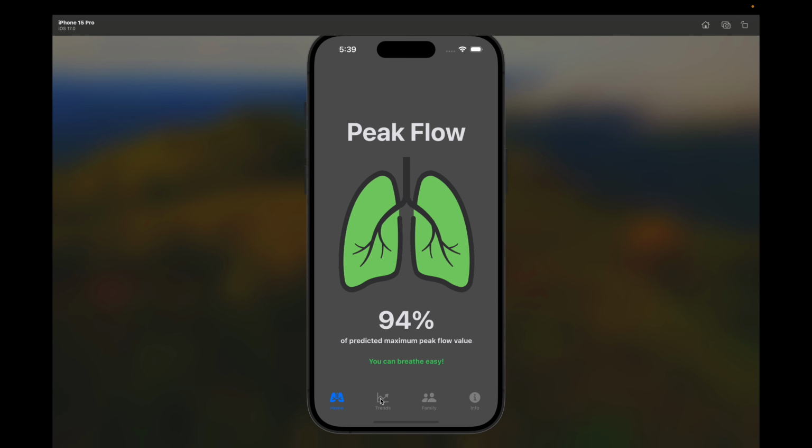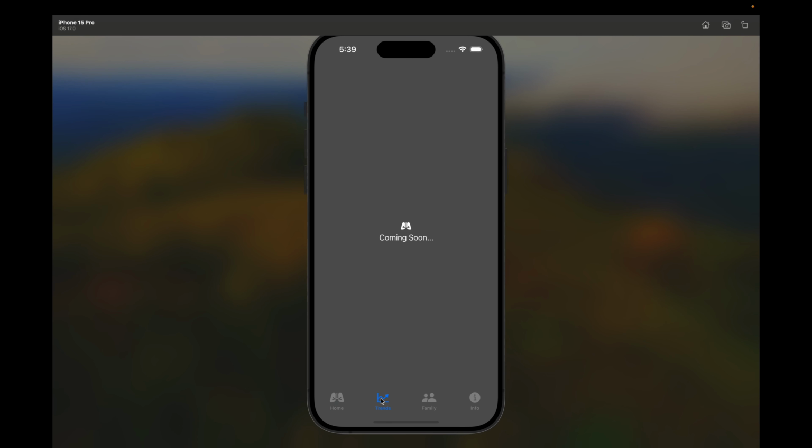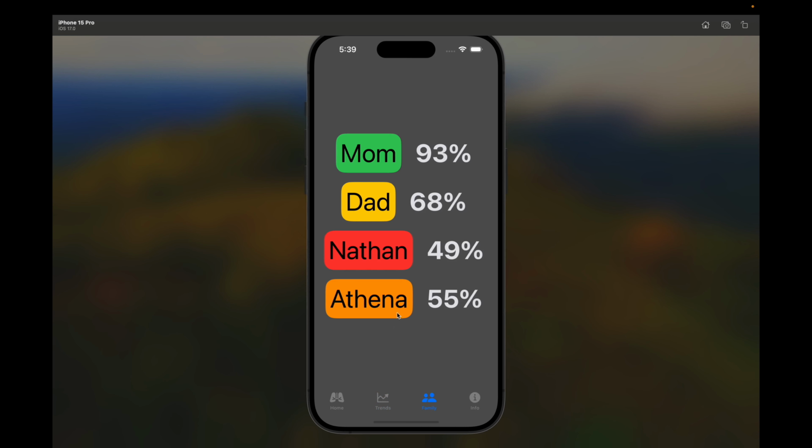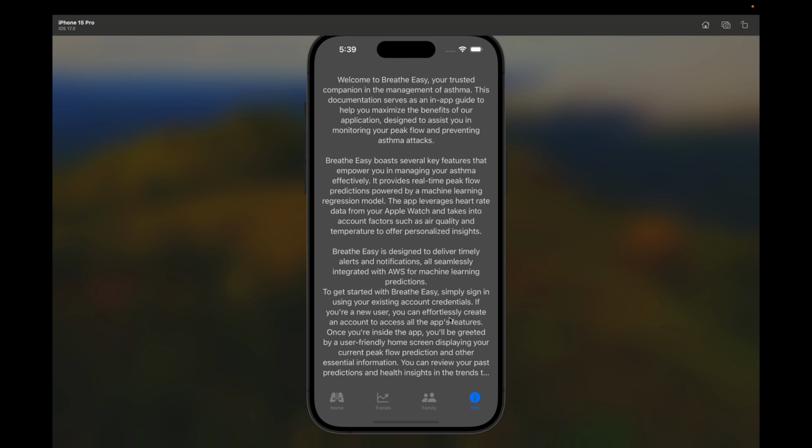Then our end goal is to have some trends, so use this data in order to display some kind of daily trend, as well as a family tab that would have your family, and if you all have asthma, you can see each other's percentages, and then also an info tab that describes the goal of our app and what it does.